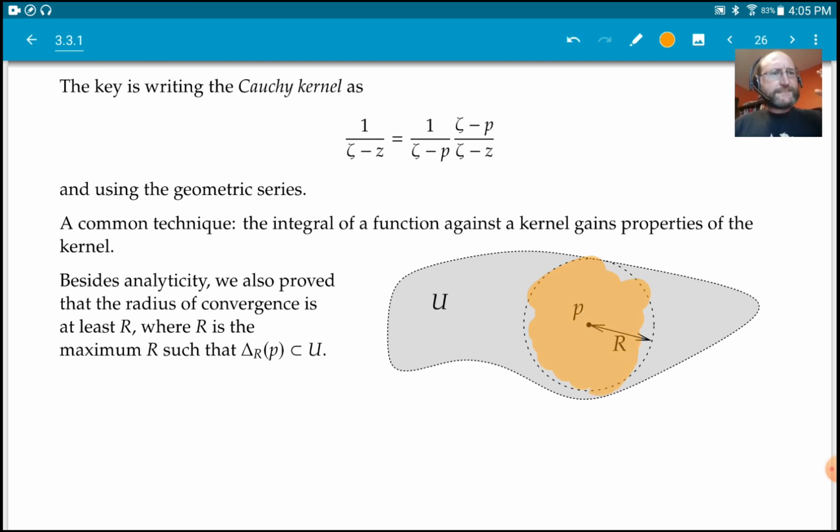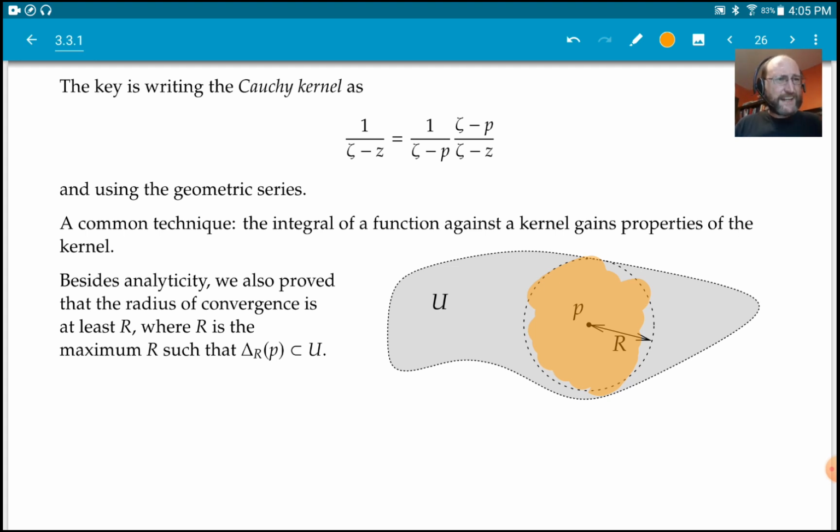If we stick in any disk of radius capital R that fits in U, we got a power series that converged in that disk. That means that we also know something about the radius of convergence of the power series for F. It's at least that, maybe it's bigger.